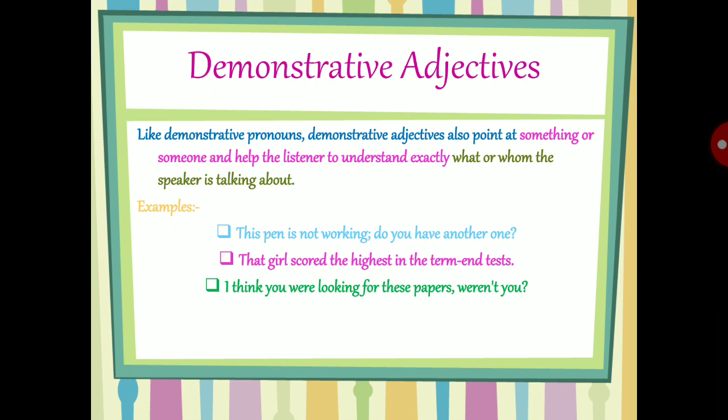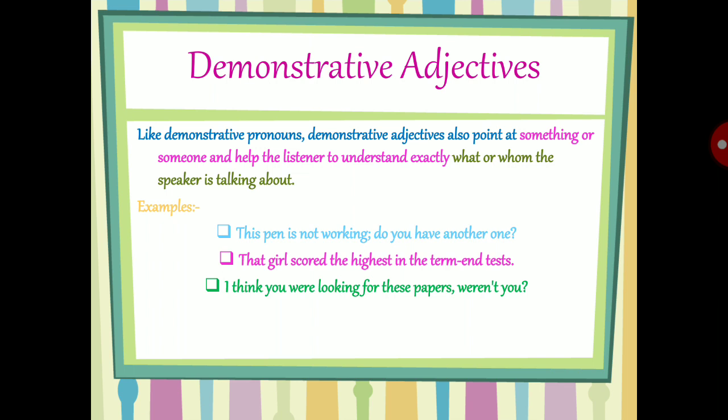For example, we can say: This pen is not working, do you have another one? Means we are talking about the pen I have, and it is not working, so I'm asking if you have another one, then please give it to me. Second, that girl scored the highest in the term test, means we are talking about the girl who achieved the highest marks in her test.